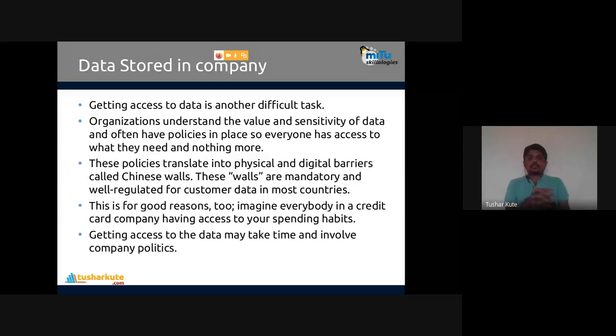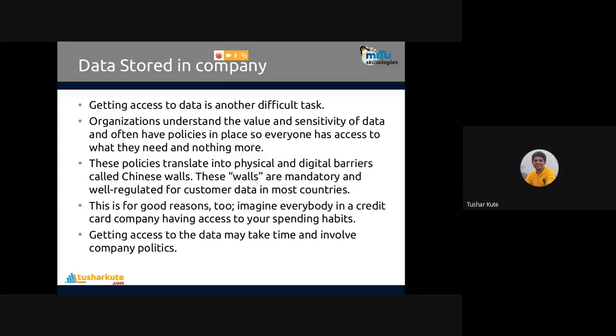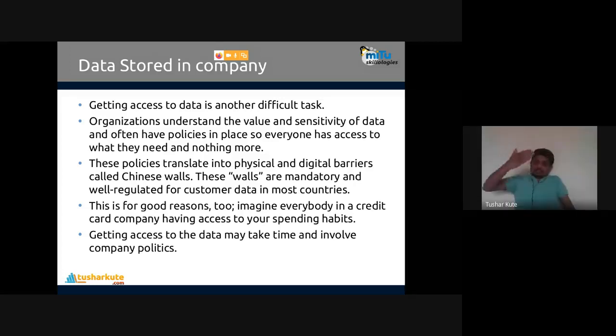These policies translate into physical and digital barriers called Chinese walls. These walls are mandatory and well regulated for customer data in most countries. Walls are there. The data is present, but behind a wall, or what we call a firewall in network terminology, which is very difficult to crack. That's why identifying data from a company is also very difficult.